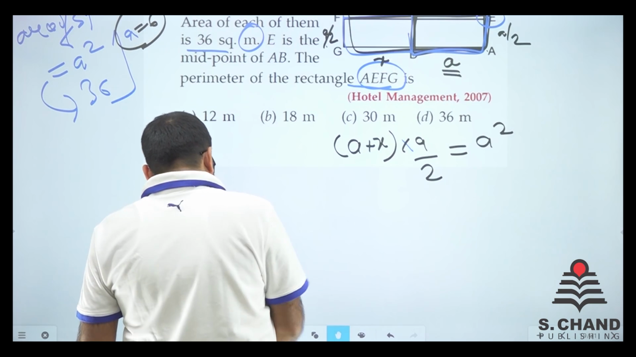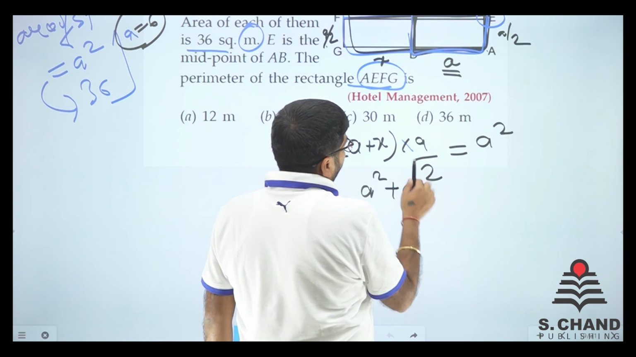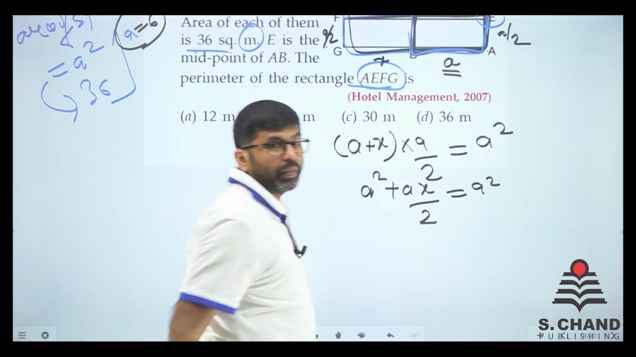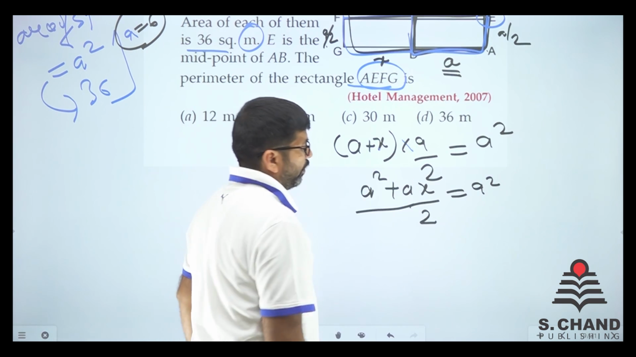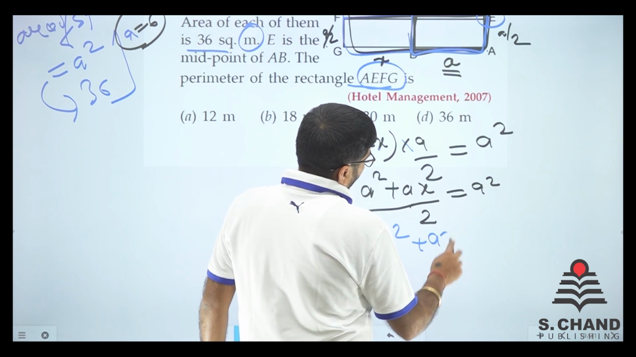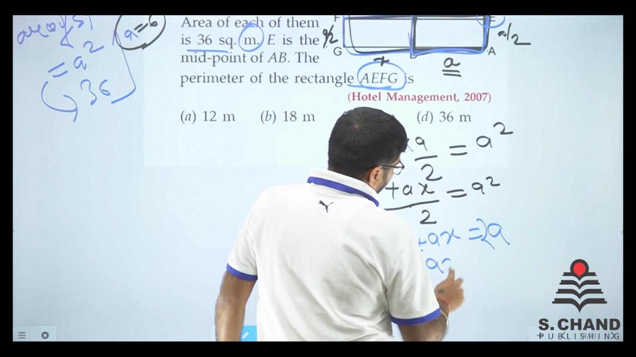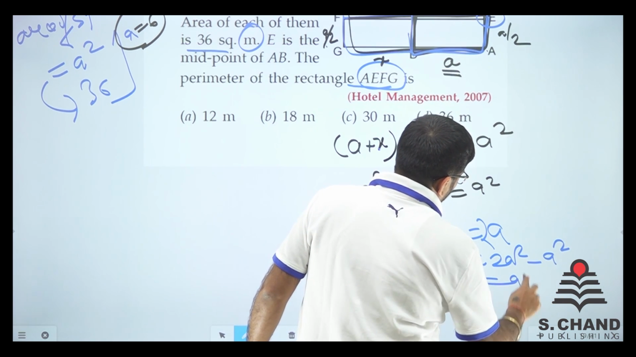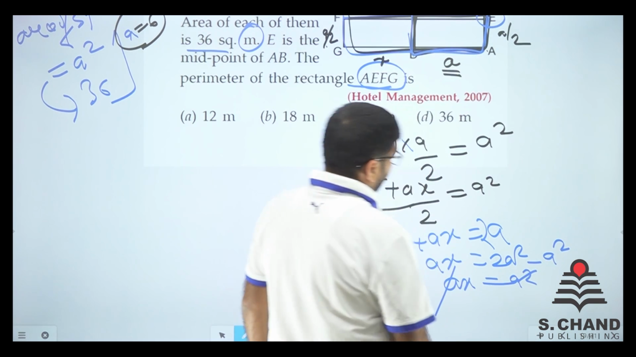So let me find that. 2 goes there. So a into a is a square, a into x is ax by 2 is equal to a square. Simply given. Because this a multiplied by a, this a multiplied by x, and we put like 2. So 2 goes there. A square plus ax is equal to 2a square. So a square goes there. Ax is equal to 2a square minus a square, which is a square. So if ax is equal to a square, a cancels with a. So a is equal to x.